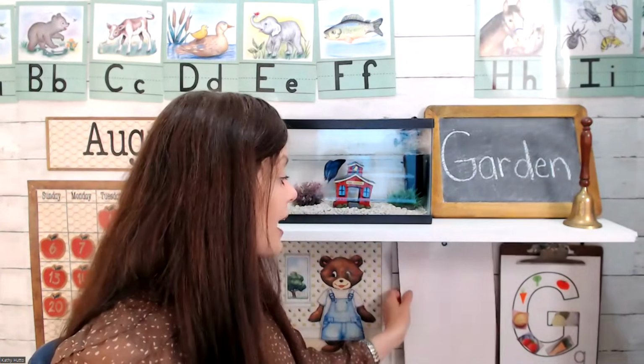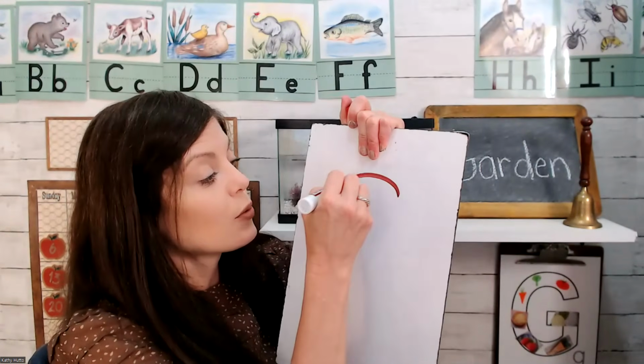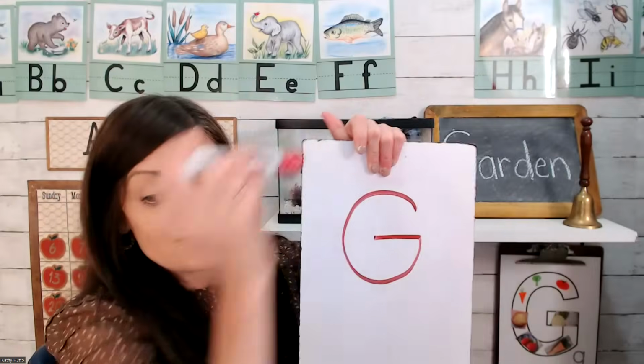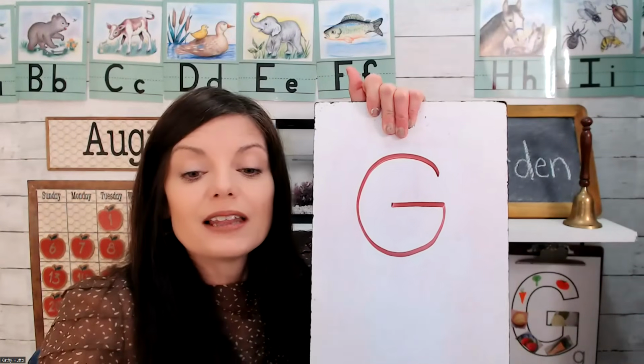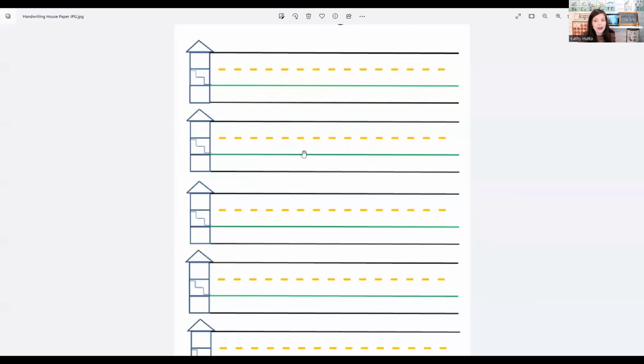Next, we're going to practice writing letter G. So if you're ready to write, this is what letter G looks like. Curve around like letter C, go to the middle, and then in. Make a line that comes in. Let me show you on handwriting paper. So if you're ready to use handwriting paper to practice, then you're gonna start upstairs, curve around downstairs, all the way to the middle, and then make a line that goes in. Curve around and in.